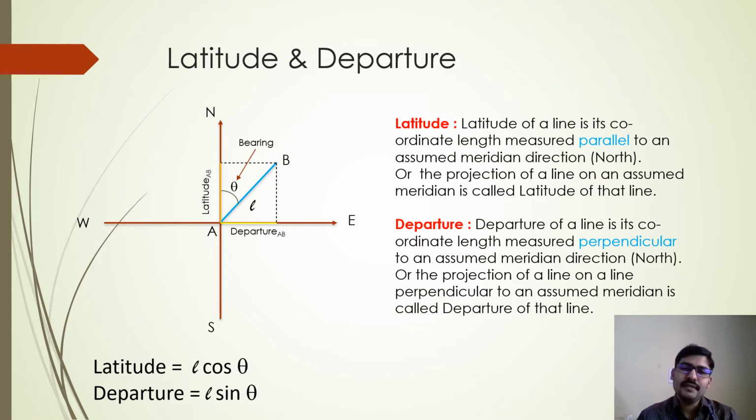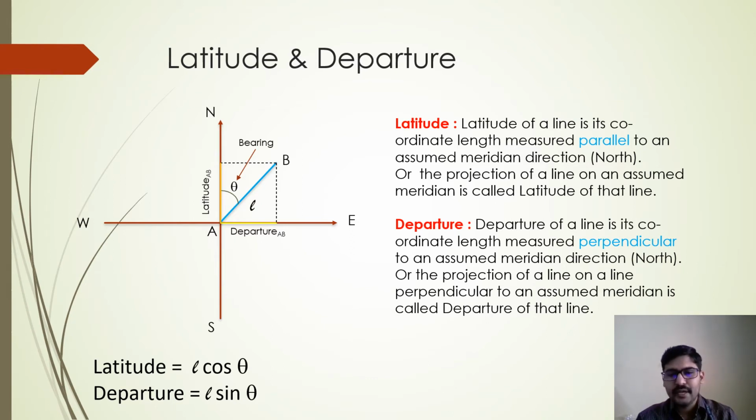Since we are dealing only with the magnetic meridian, all the meridians will be magnetic meridians for us. So the projection of line AB on the magnetic meridian is called the latitude of the line. I hope you are able to understand the meaning of the word projection. Projection is nothing but, you can say in Kannada, neradu, isn't it?